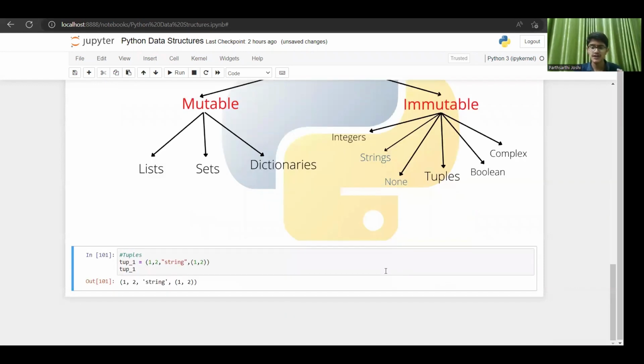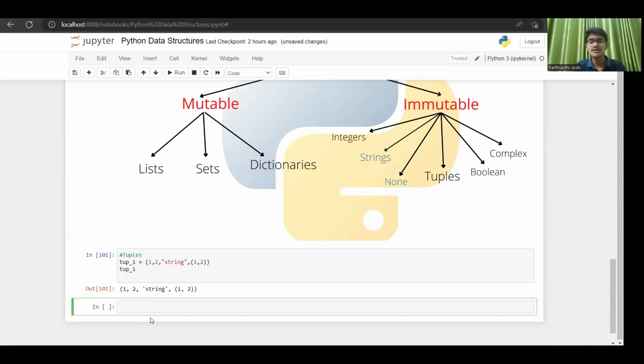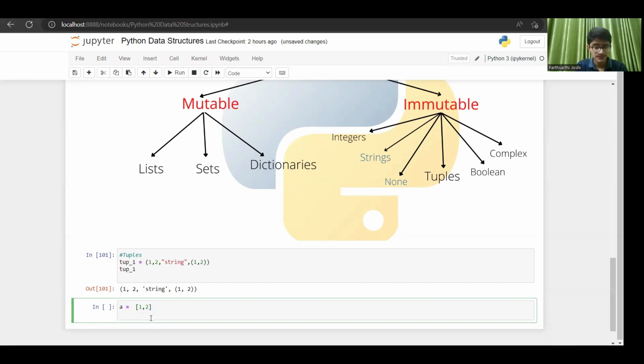And let us see it in action. Talking about mutability and immutability, let us take a mutable data type, list. If I create a list, say a equals 1 comma 2. Now in a mutable data type, you can change the values. So suppose I want to change the values of a.